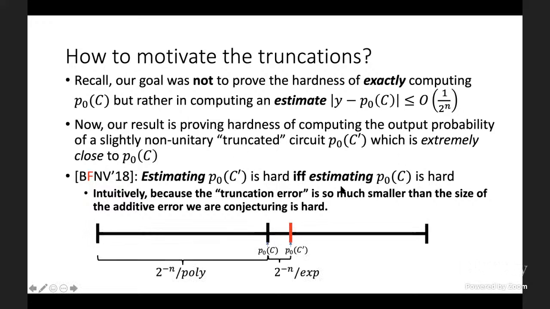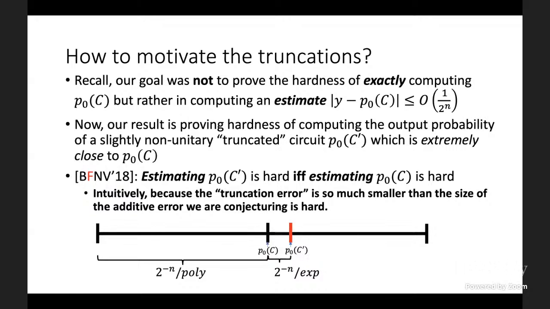If you look at my interval picture, what we're doing here is showing hardness here at P0 of C prime. That's the output probability of the truncated circuit. It's exponentially close to P0 of C, the output probability of the unitary random circuit. But then we're making this conjecture that outputting anything in this much wider subinterval of width 2 to the minus n over poly is sharp P hard. And our result is saying, look, if we're going to make this conjecture, it shouldn't really matter if the center of the interval is P0 of C, or very slightly close to it at P0 of C prime. And we've formalized this in our proof.